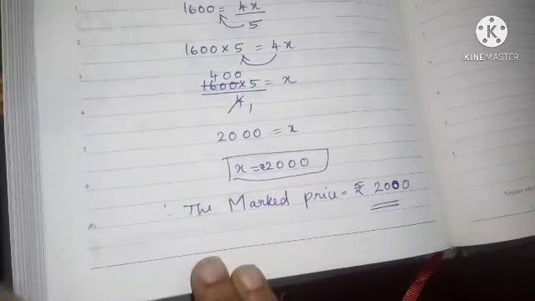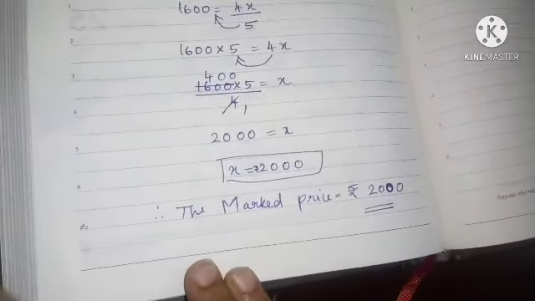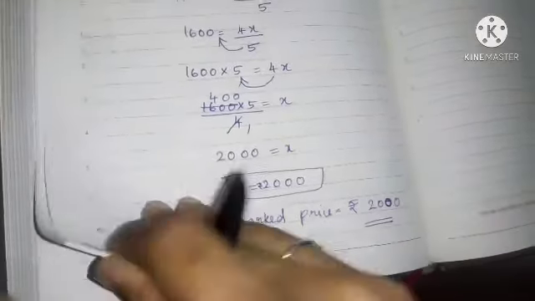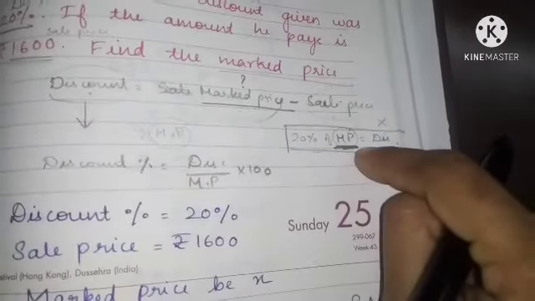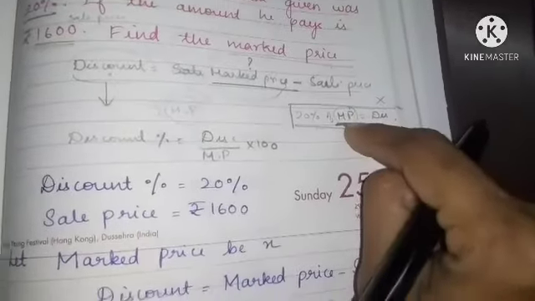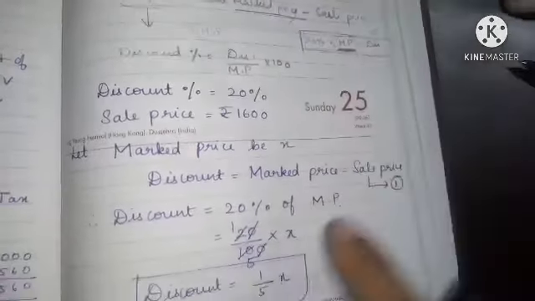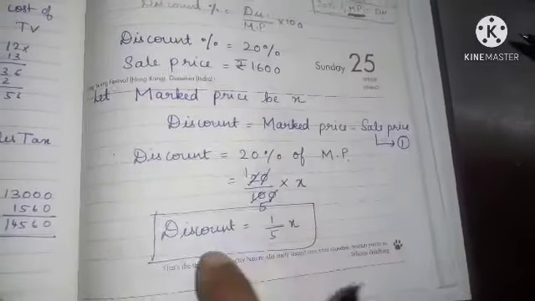After deducting 20% discount, we are paying 1600 for that skating shoe. Okay, children. I told you this method is somewhat difficult, but I have solved using this method only, 20% of marked price. So I have taken marked price as x, and using this x itself I have found the discount.